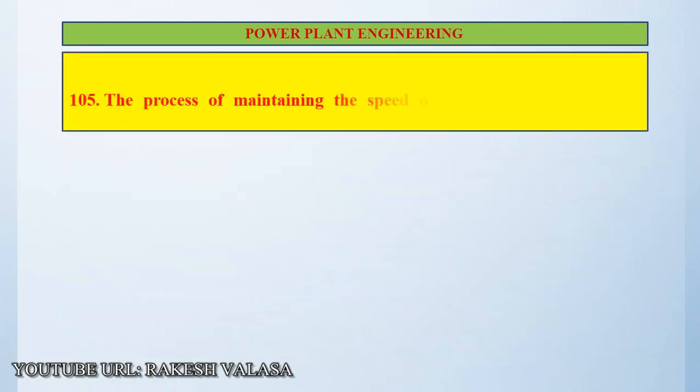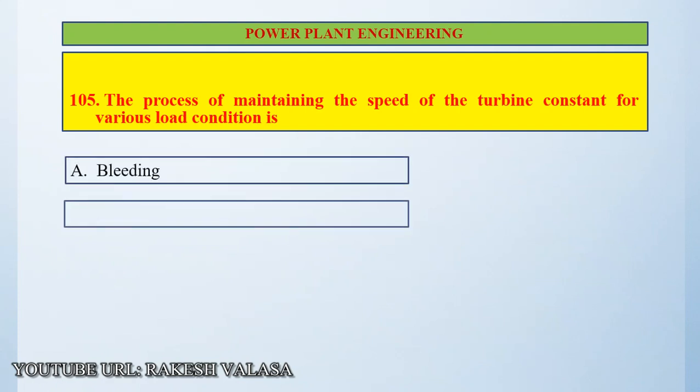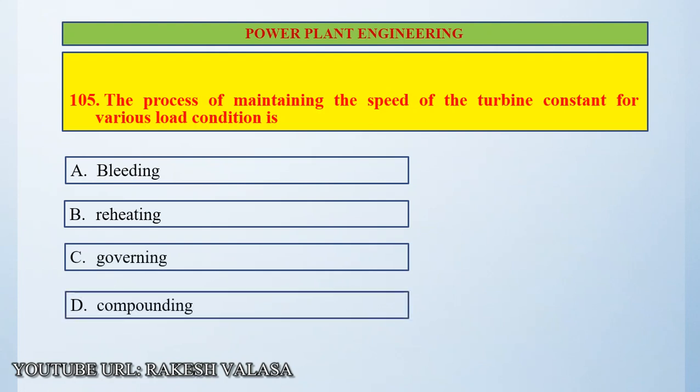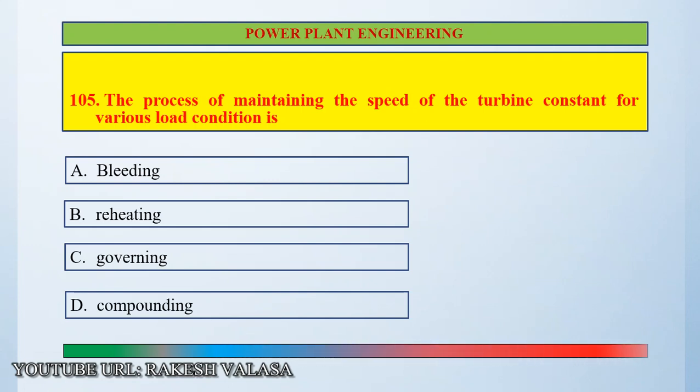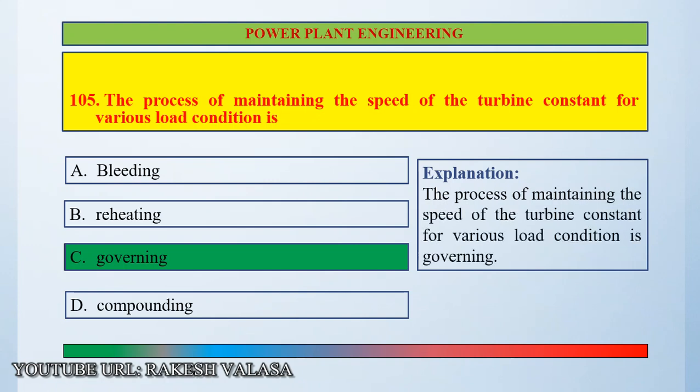Question number 105. The process of maintaining the speed of the turbine constant for various load conditions is option A bleeding, option B reheating, option C governing, option D compounding. Correct answer is governing. Explanation. The process of maintaining the speed of the turbine constant for various load conditions is called governing.